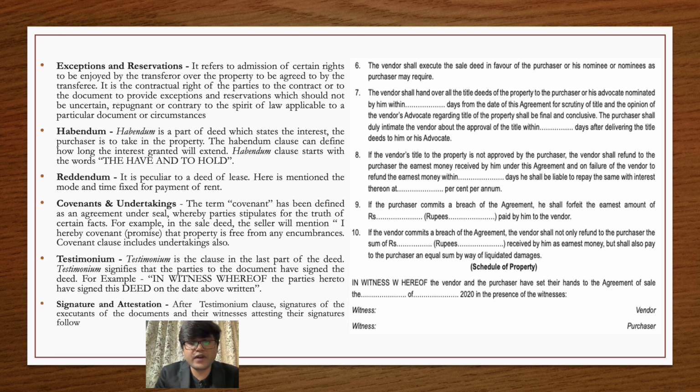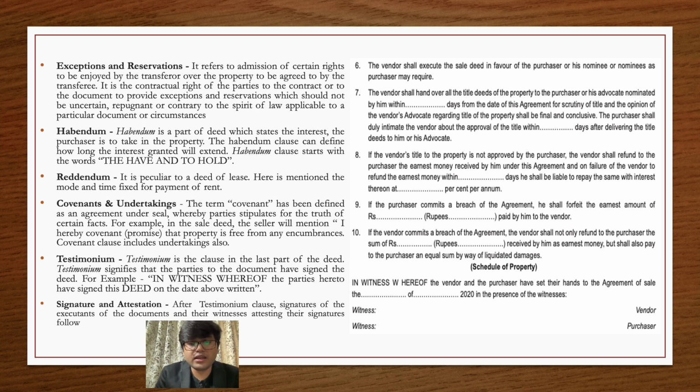For example, if I am entering into a lease agreement between the parties, the landlord used to put some sort of restrictions upon the transferee. For example, I am asking the tenant not to park the car in front of his house. This is a valid restriction and it can be put upon the tenant, so he has to follow it.